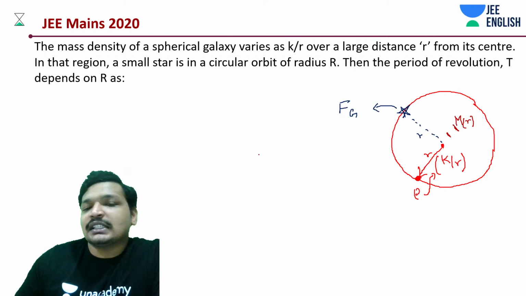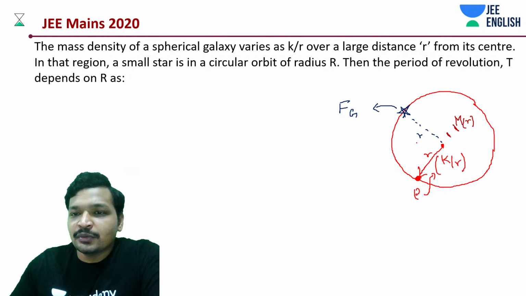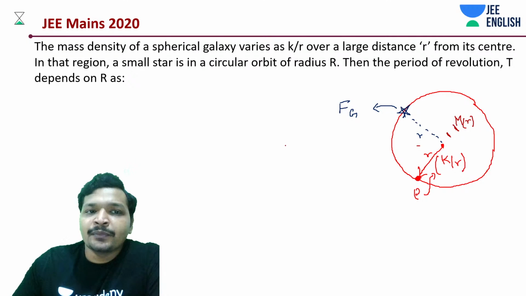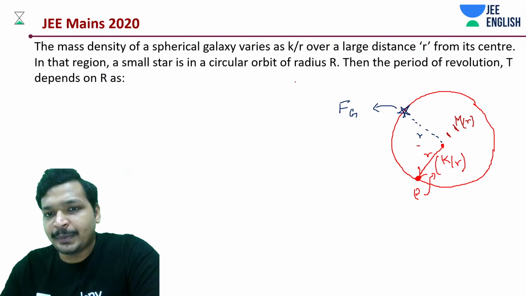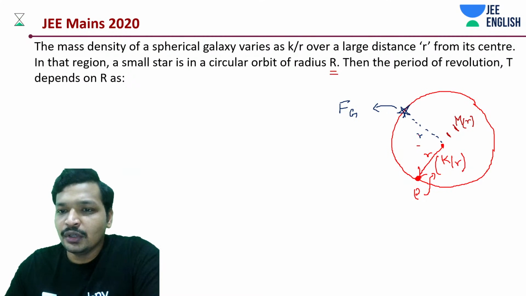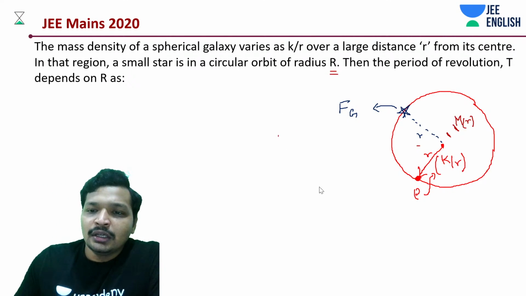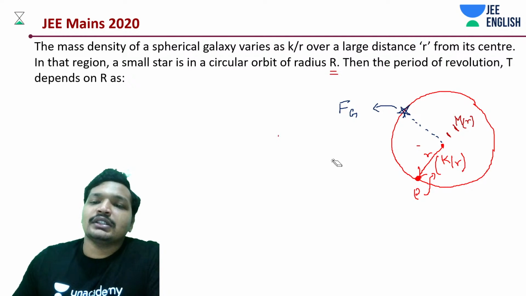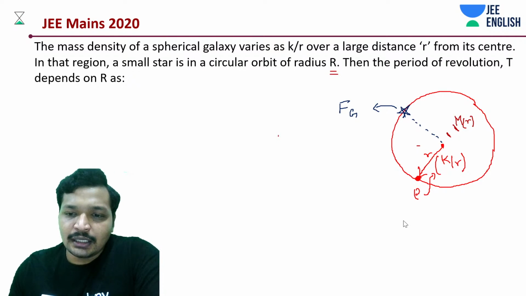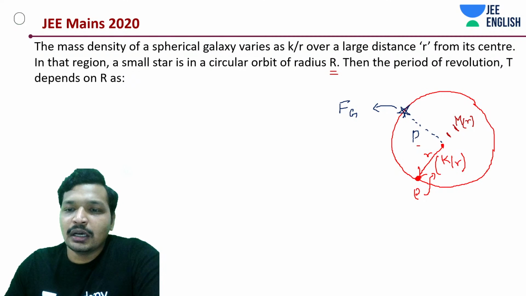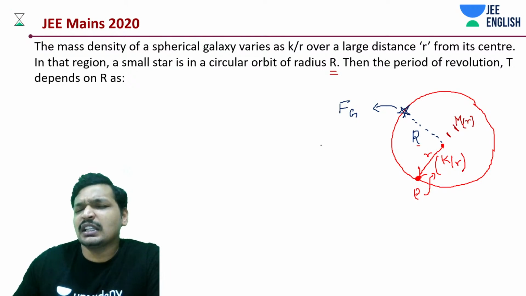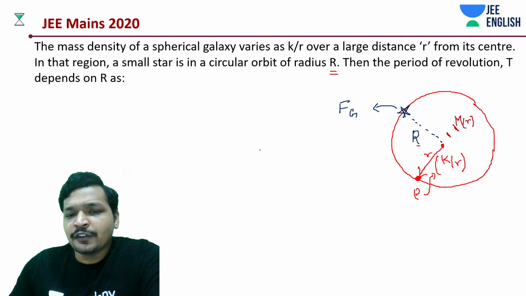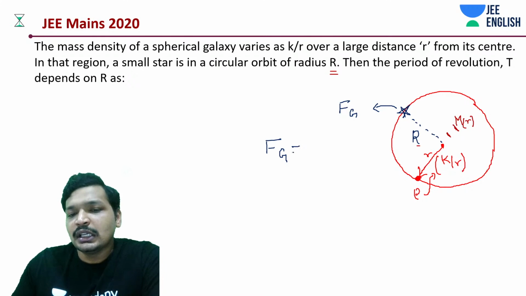So let's get started with the question then. Let's assume this to be at a distance r, and a small star is moving in a circular orbit of radius capital R. Actually, capital R is given to you. We need not worry about it. Let's change this to capital. But I hope you understood, this one is small r, it's varying the distance. That's what we mean by that. So first of all, we'll be saying the gravitational force is equal to centrifugal force in terms of magnitude.